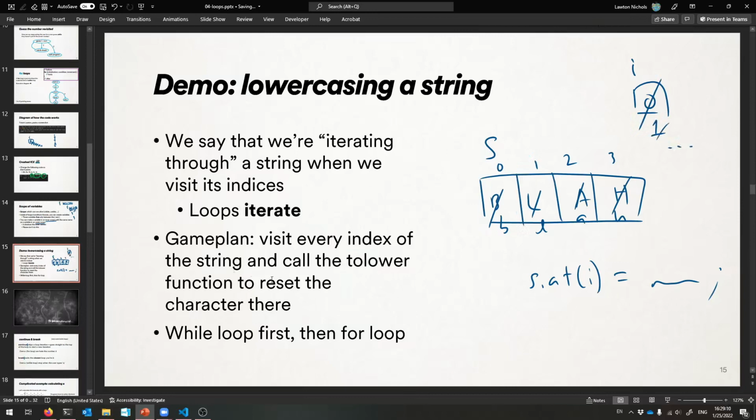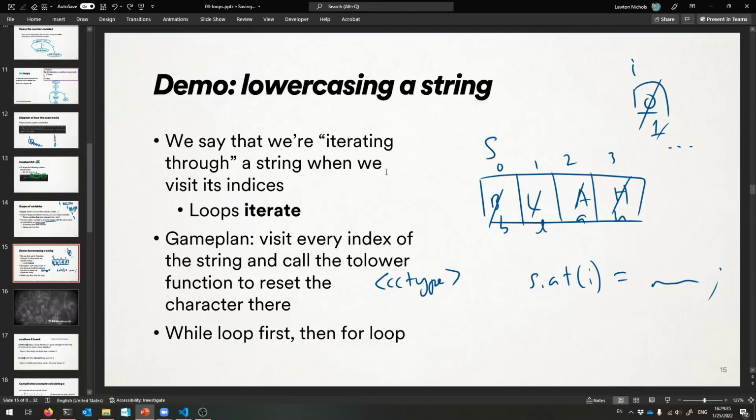That's how we'll do it. We'll visit every index of the string, and we'll call the toLower function, if you remember that. That exists in the cctype header. You've got toUpper, toLower, isalpha, all those cool things. toLower is one of them, and that will reset the character to the lowercase version. It gives back the lowercase version. So let's do it first with a while loop, and then we'll do it with a for loop so that I can show you both ways of doing the same thing.